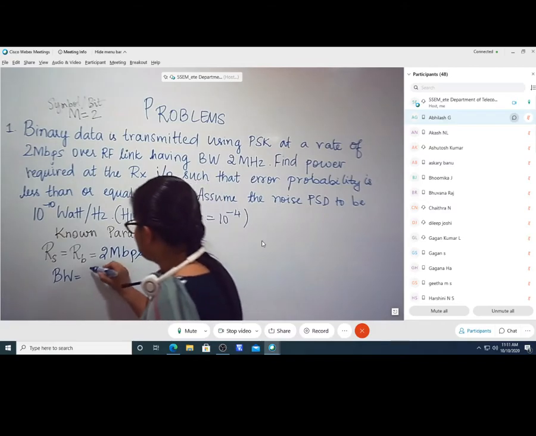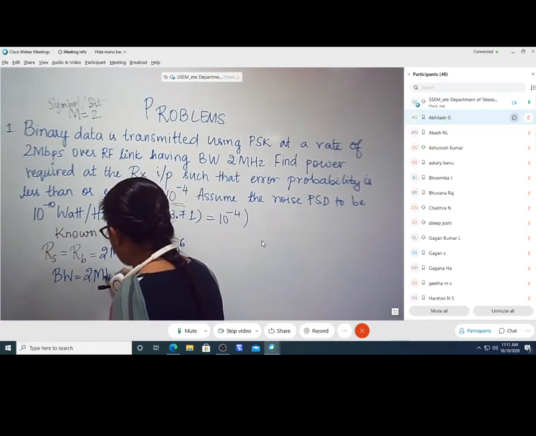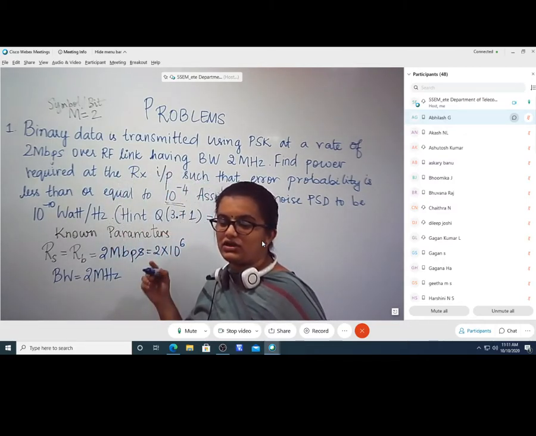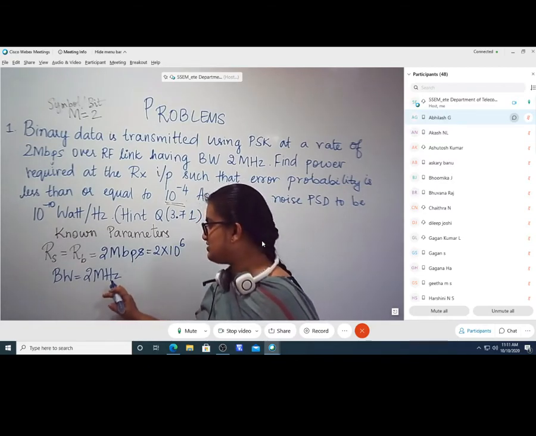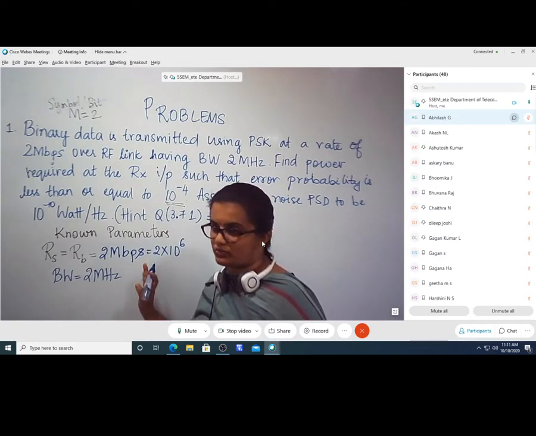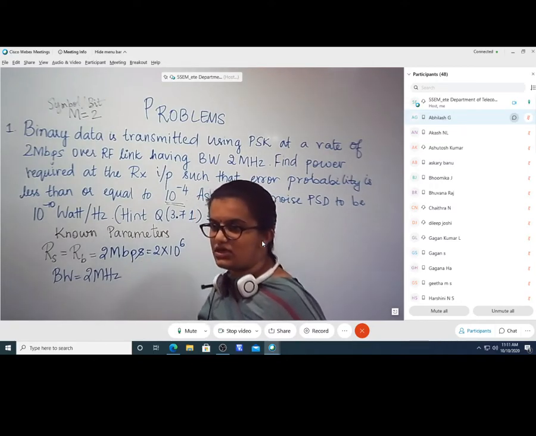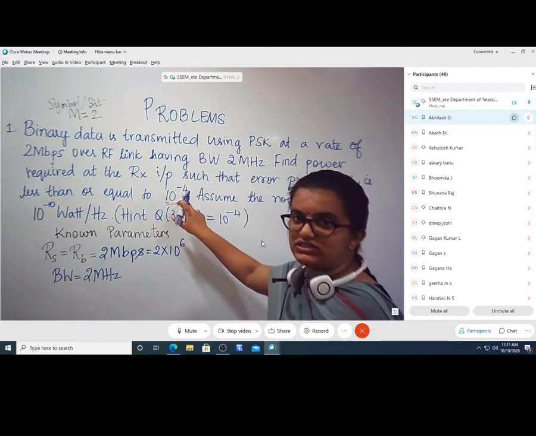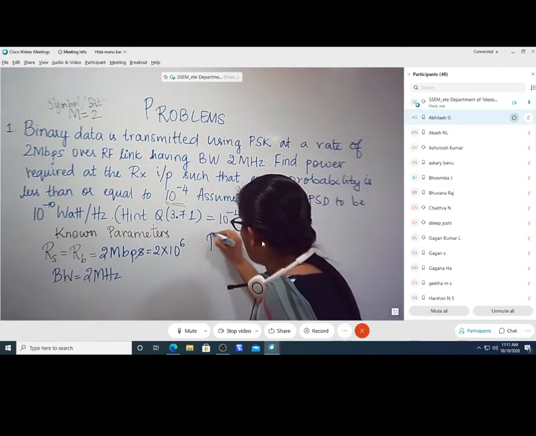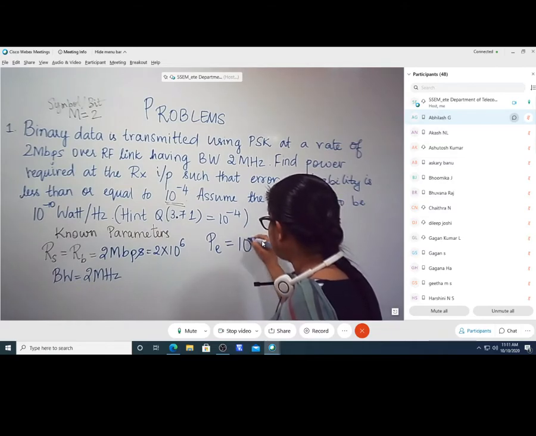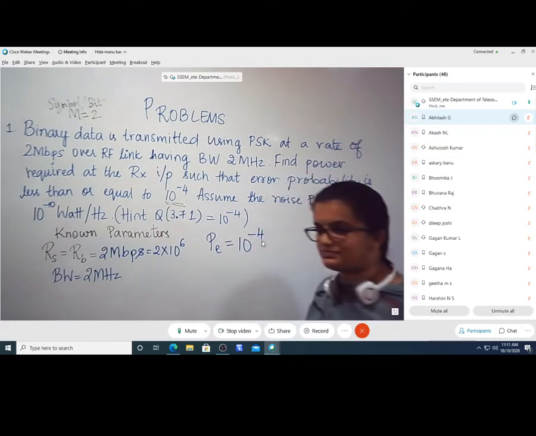Since the bandwidth that is given is the same as your symbol rate, the bandwidth is not causing any problem, so there is no ISI. This is extra information that we will know, but we may not make use of it. Okay. Then the next parameter in the question is the probability of error that is to be achieved, which is 10 power minus 4.